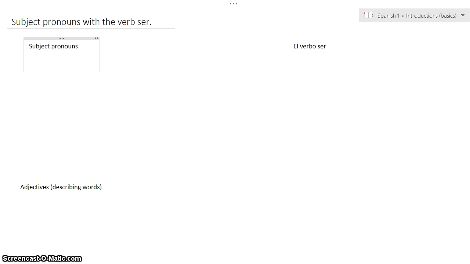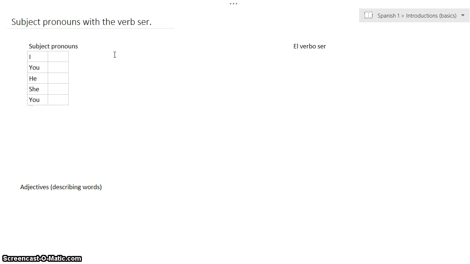So subject pronouns, just to refresh your memory, what are subject pronouns? Subject pronouns are those words that replace proper nouns to talk about who does an action. So subject pronouns in English. Let's look at those. I, you, he, she, and we're going to throw in an extra you because it coincides with the Spanish one. Like I said, there's a Spanish version of that, and I want you to see how it pairs up.